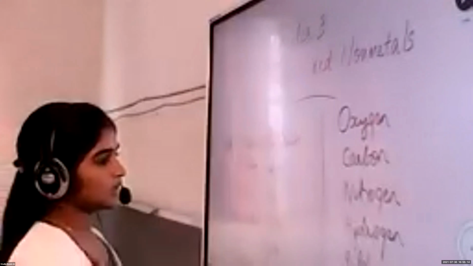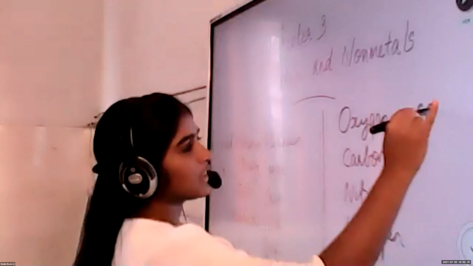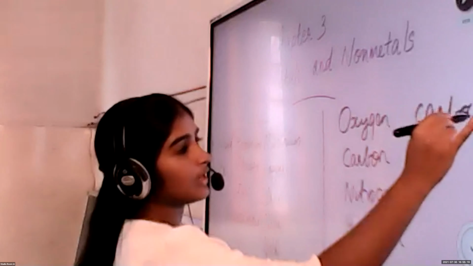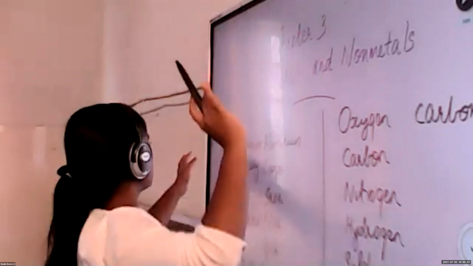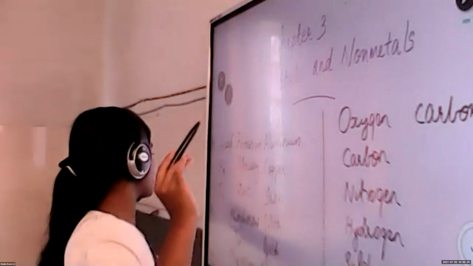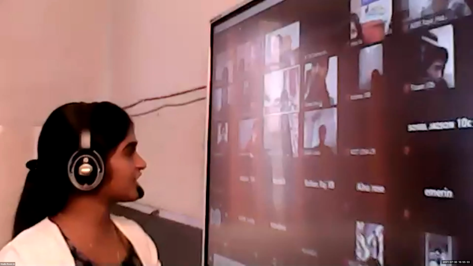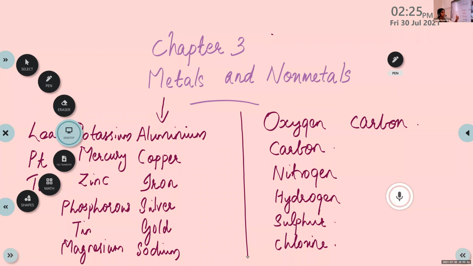Graphite is metal or what? It's an allotrope of carbon. Okay, it's a form of carbon. Graphite, diamond. So the examples of non-metals: oxygen, carbon, nitrogen, hydrogen, sulfur, chlorine, etc.